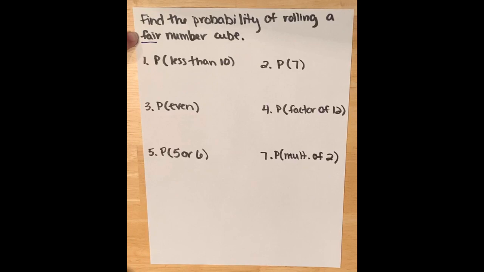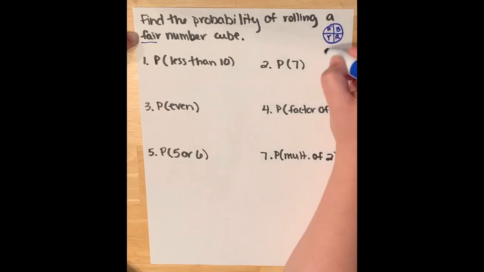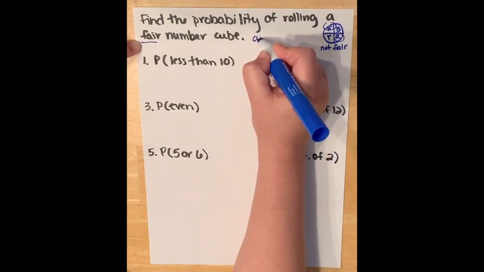The spinner I did a minute ago looked like this. And remember, I think it was red, blue, red, and yellow. This is not fair because red is represented more than once. It can happen, but it's not considered a fair spinner in this case. So when we think of a fair number cube, we're thinking that every outcome is represented once.